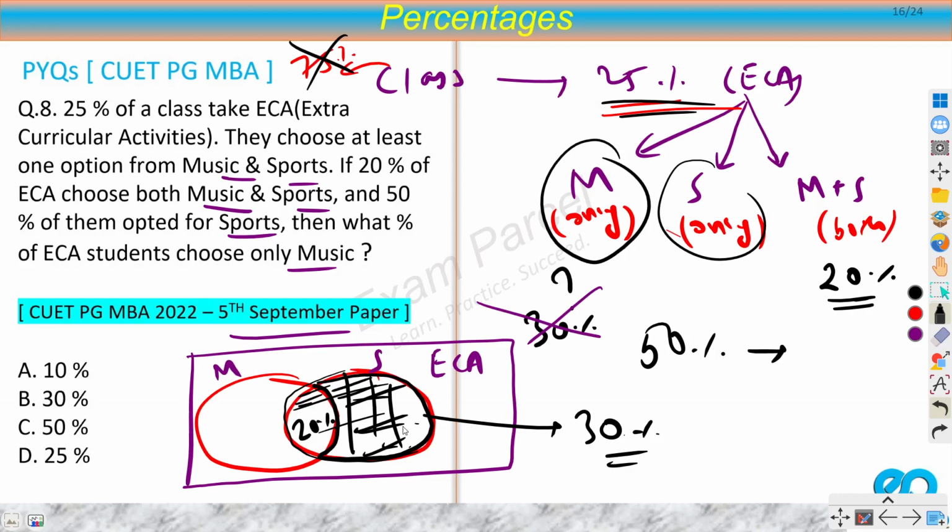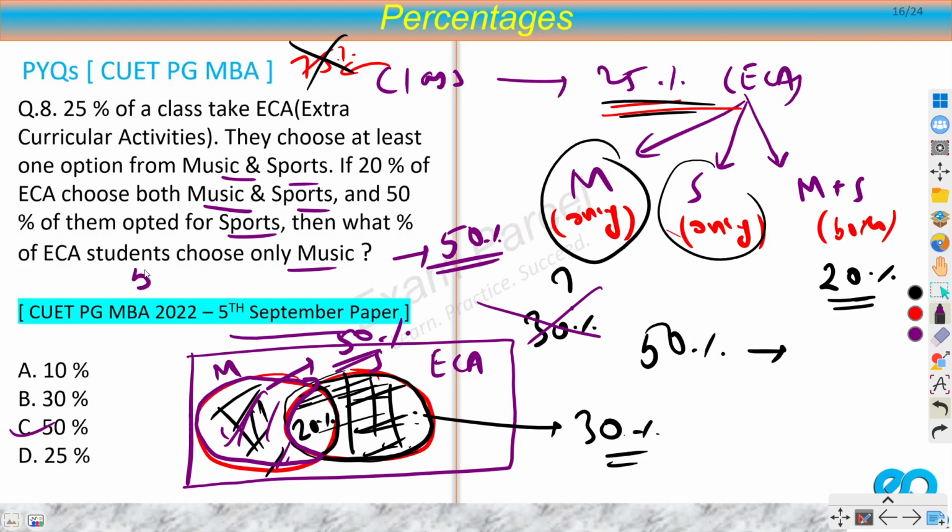Now this is 30%, this is 20%. Then obviously this remaining portion, only music, this one. Let's color it with this one, this portion. Sorry, this would be 100 minus 30 plus 20, right? This would be 50%. So only music would be 50%. So your answer is 50%, not 30%. So please don't make this mistake. Your answer is 50%.